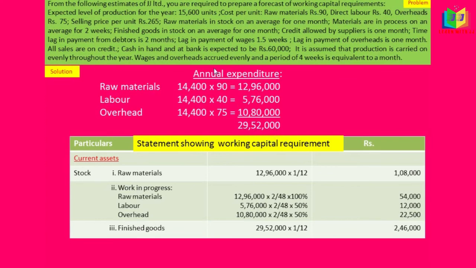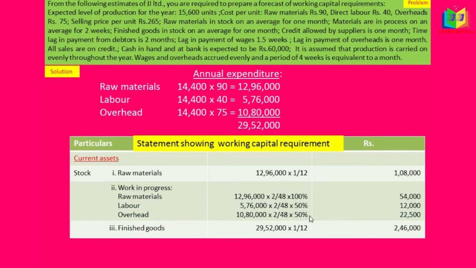And for the finished goods, see, the finished goods in stock on an average of 1 month. So 1 divided by 12 will get 2,46,000. Under stock we have to write all these three: raw materials, work in progress and finished goods. And one more thing, for work in progress, if nothing is mentioned in the problem, we have to assume that raw material is 100%, labor 50% and overhead 50%.